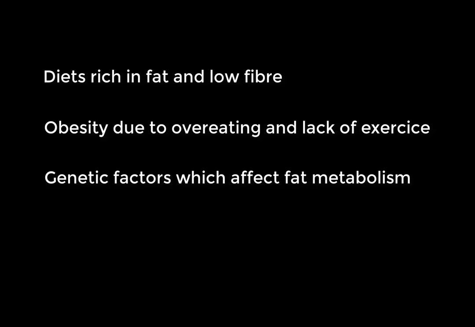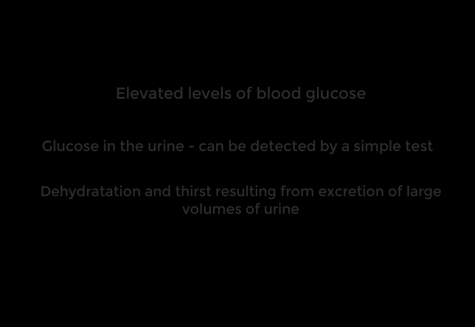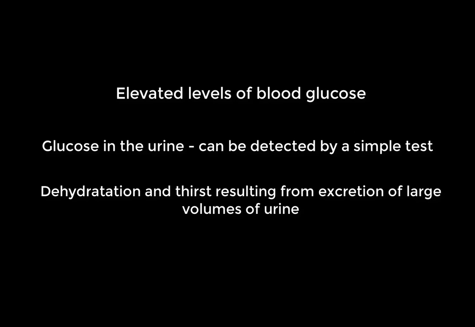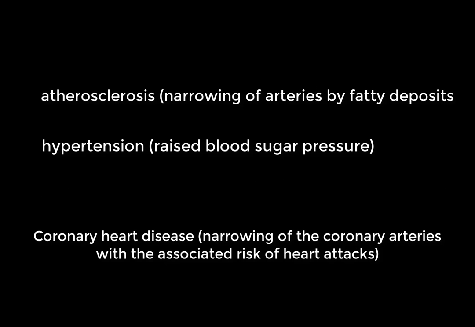The symptoms are not always recognized, but the main ones are elevated levels of blood glucose, glucose in urine, dehydration, and thirst. Unless it is carefully managed, it can cause other health problems related to the cardiovascular system, like the ones presented here.